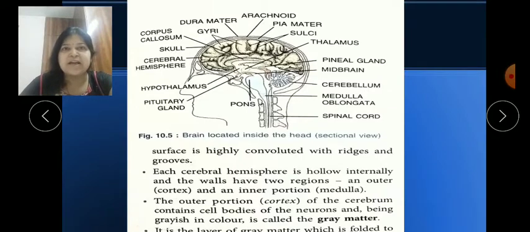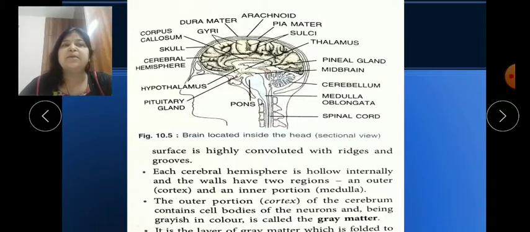It is also made up of fibers. I will explain further. Like an apricot has curves, grooves and folds, our brain is also convoluted with ridges and grooves. These are called gyri and sulci. You can see here, gyri and sulci. We have already explained this briefly in the lower classes, so you can go through the lower classes book also.